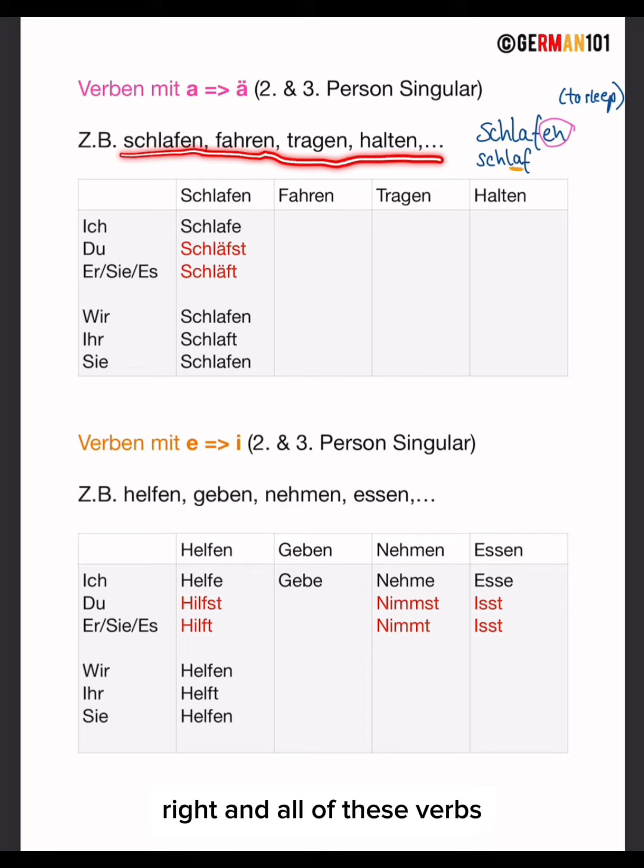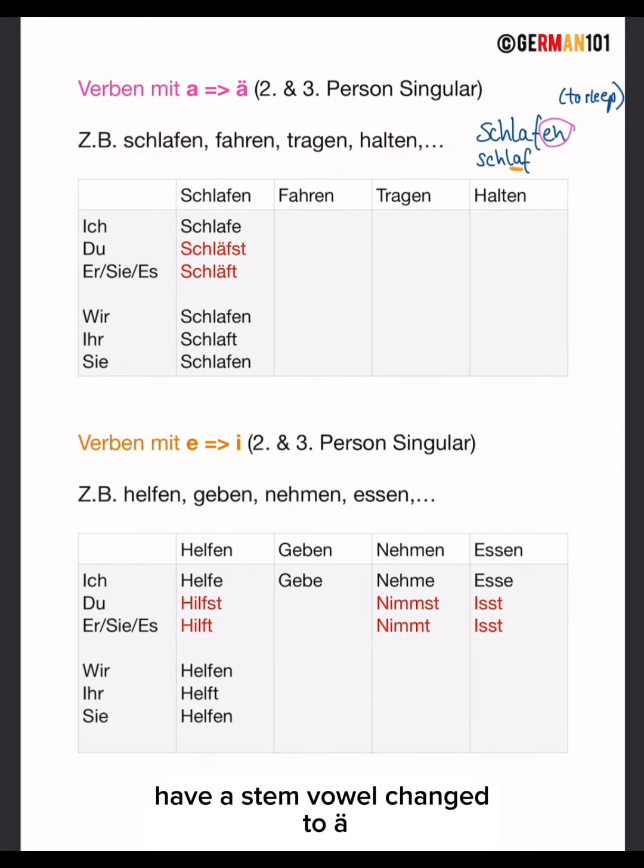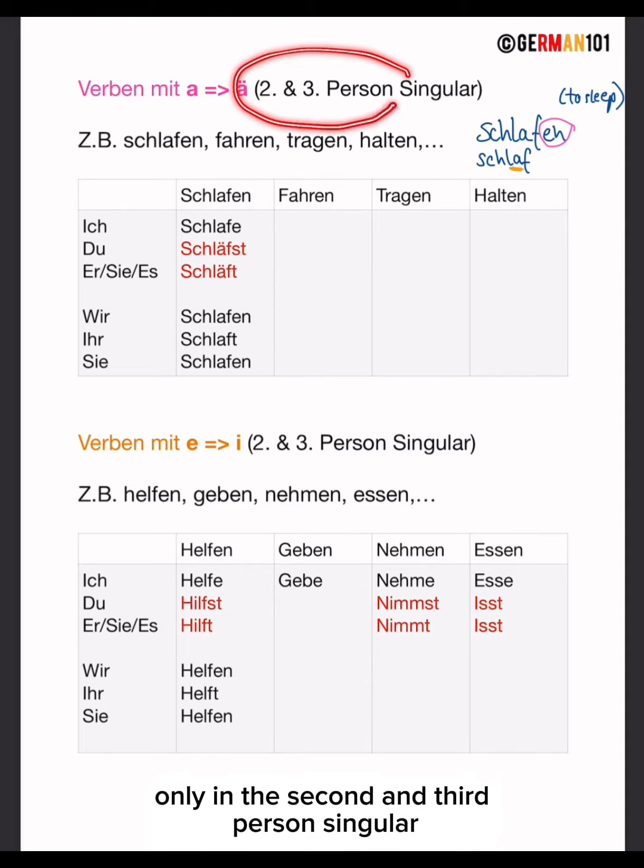And all of these verbs and a number of more verbs with a have a stem vowel change to ä. So a mit Umlaut. The a with the Umlaut. Okay, but as I said before, only in the second and third person singular.